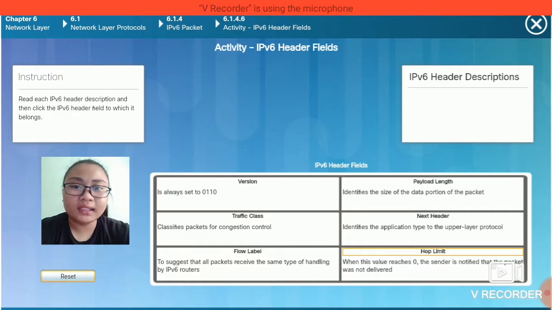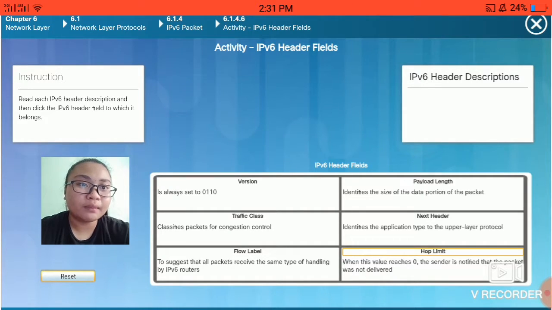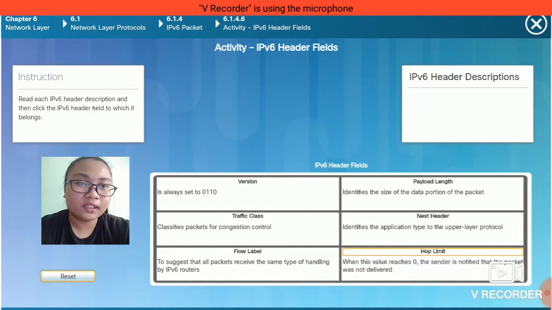The last one is hop limit, or 8 bits. The hop limit field is the same as TTL in IPv4 packets. It indicates the maximum number of intermediate nodes an IPv6 packet is allowed to travel. Its value gets decremented by 1 by each node that forwards the packet, and the packet is discarded if the value decrements to 0. This is used to discard packets that are stuck in an infinite loop because of some routing error.